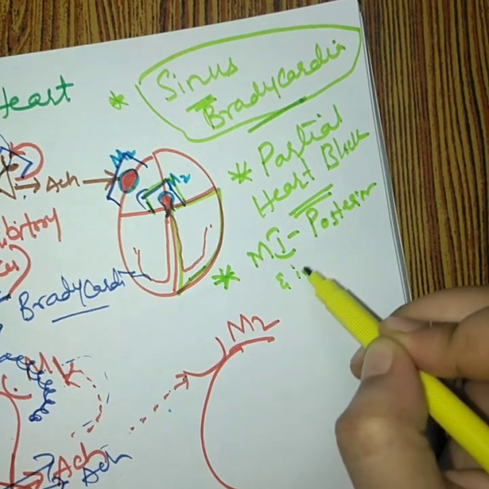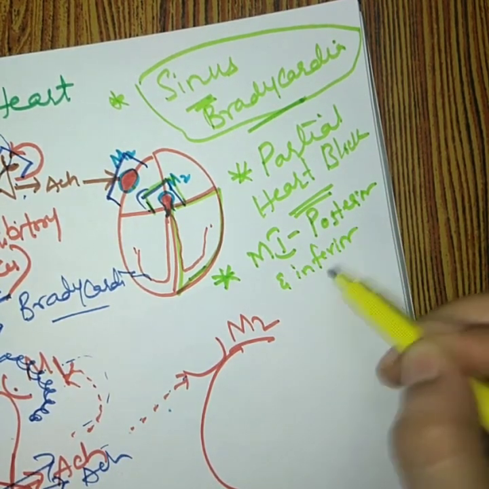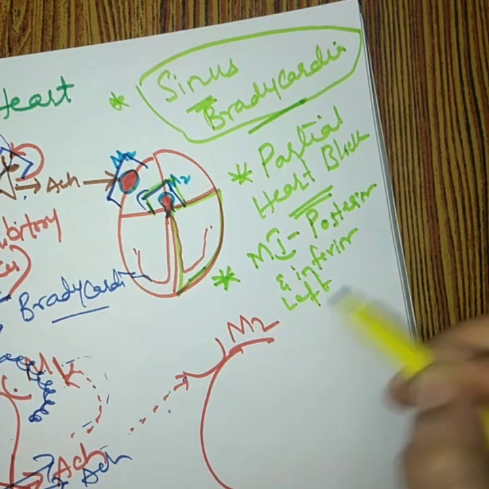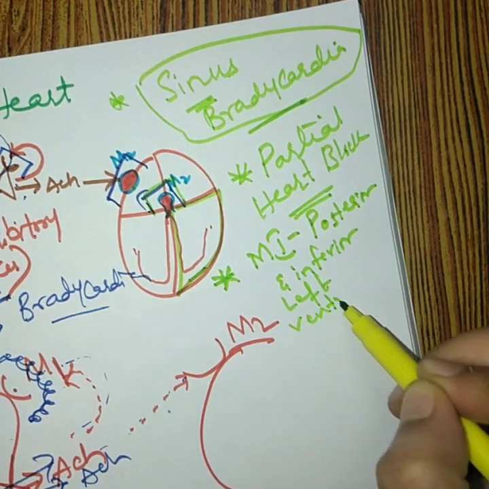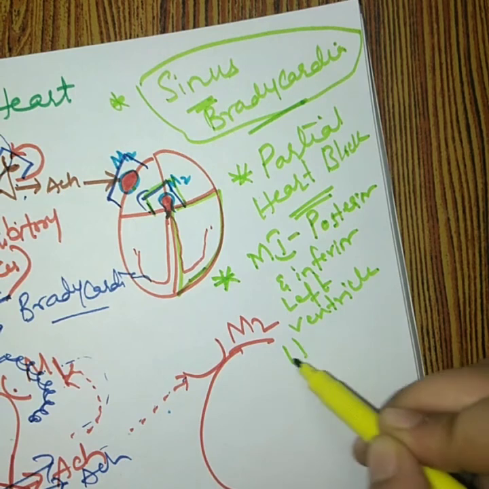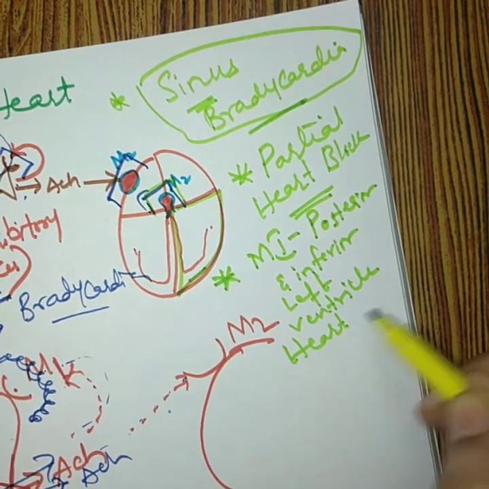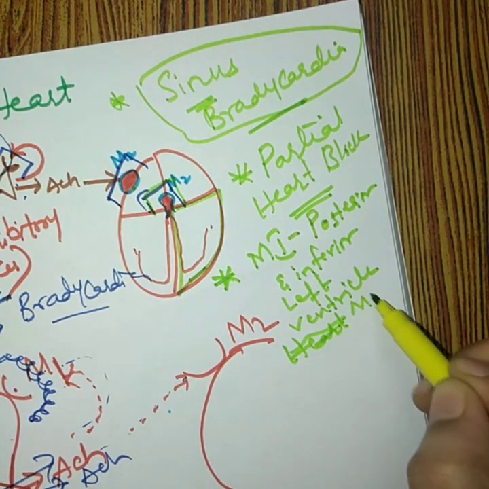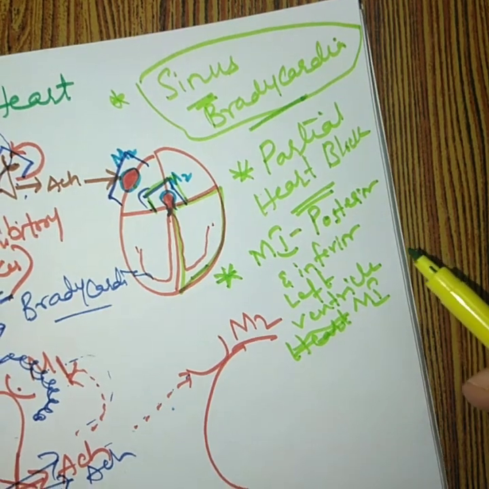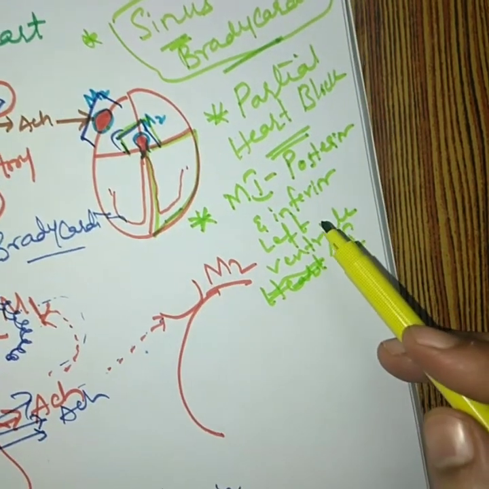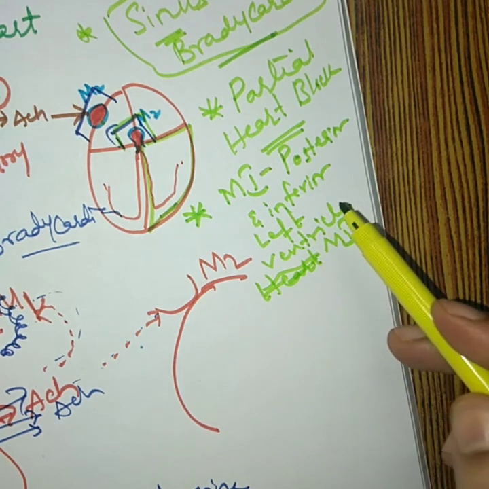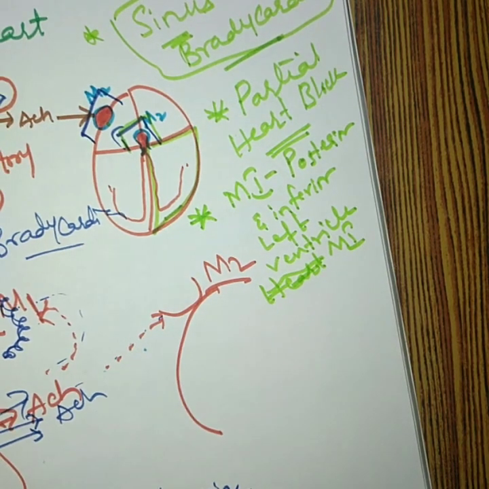So atropine-type drugs can also be used in the treatment of posterior and inferior left ventricular myocardial infarction.